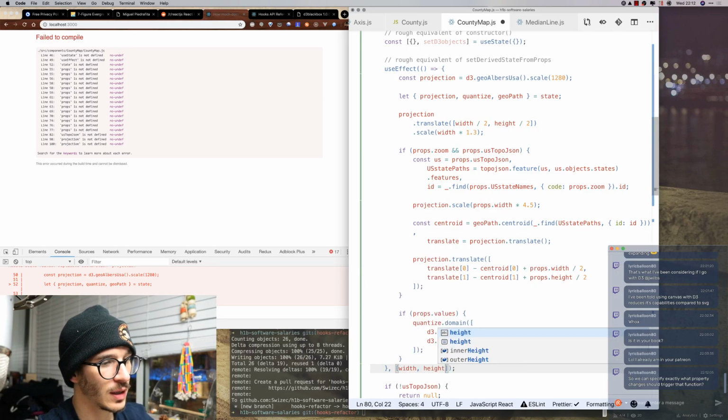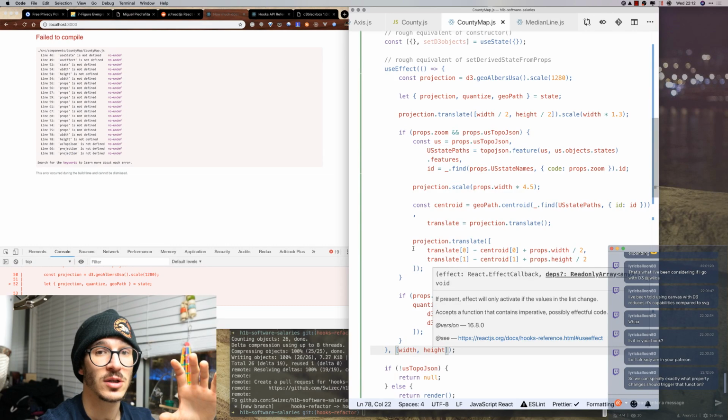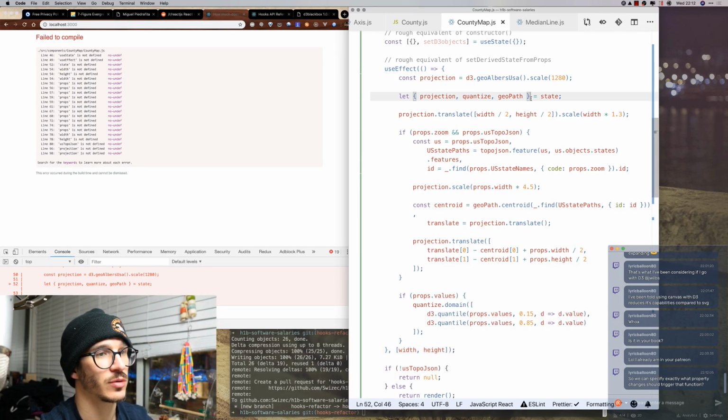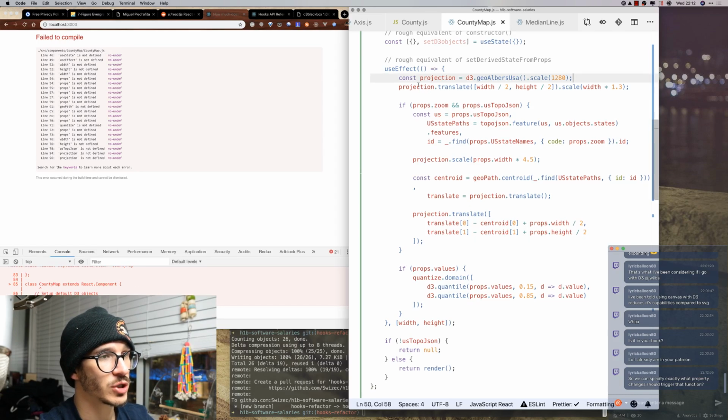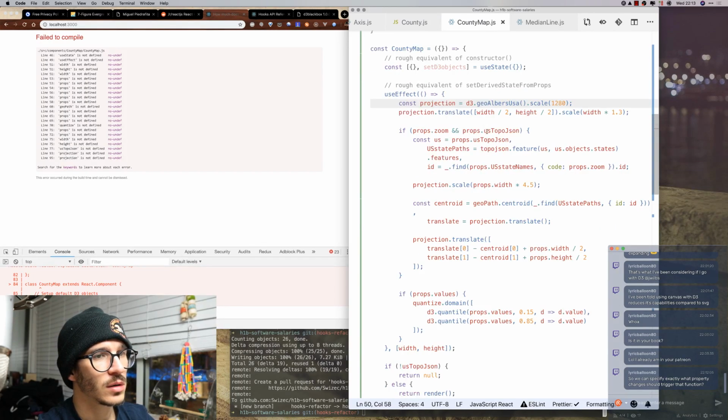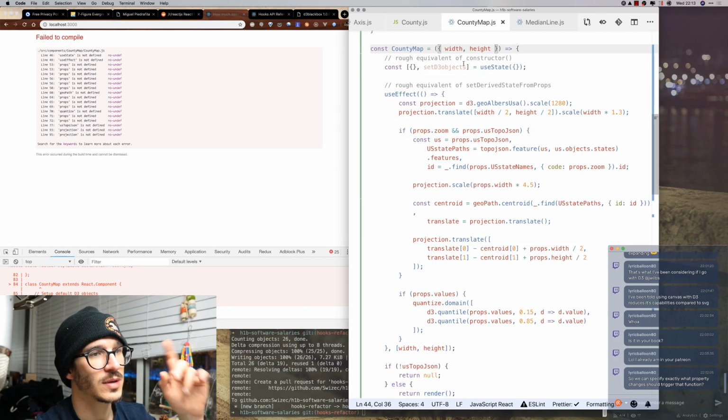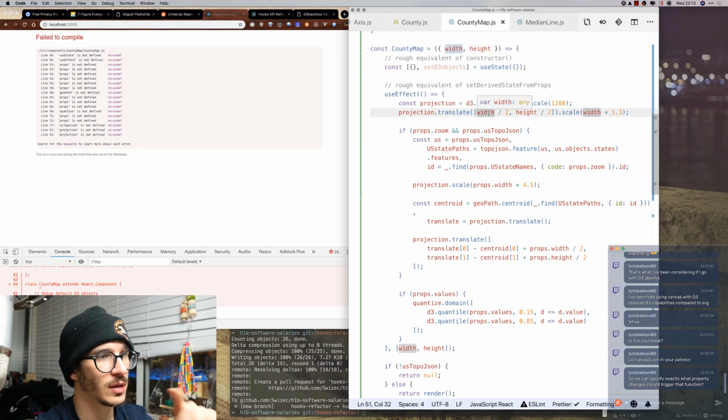So width and height, we already know that needs to recalculate at least the projection, right? Now that is our projection. Then we have, what's the next thing? So if, so width and height is also up here. Those are props that are coming in. So that's our width and height going in here.